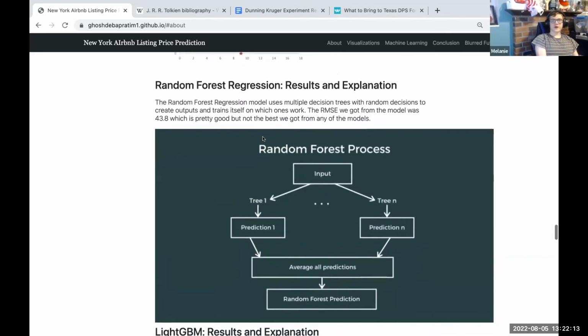The random forest regression model uses multiple decision trees with random decisions to create outputs and trains itself on which ones work. The RMSE we got from the model was 43.8, which is pretty good, but not the best we got from any of the models.